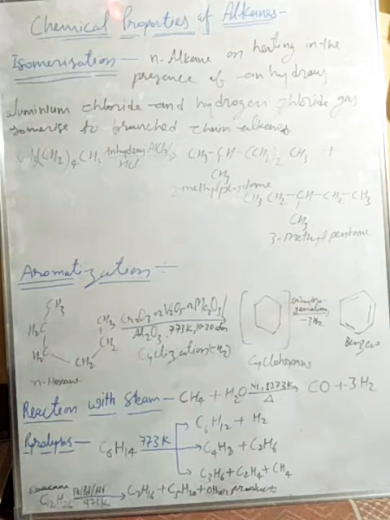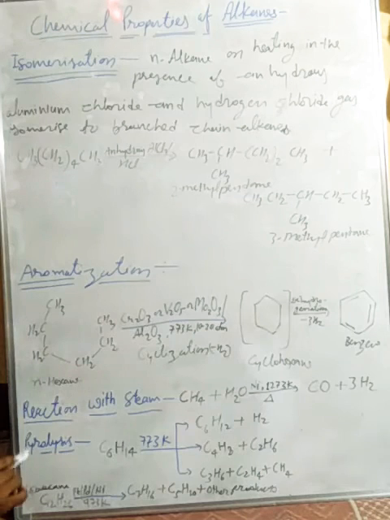The next chemical property of alkanes is aromatization. Aromatization means alkanes convert into an aromatic compound, an aromatic organic compound like benzene. So that is called aromatization, also called the reforming reaction. In this reaction, n-hexane, which has 6 carbons, or compounds with more carbon atoms, on heating